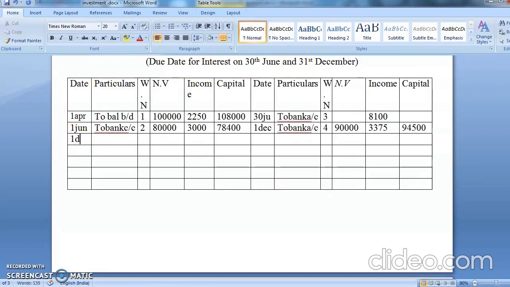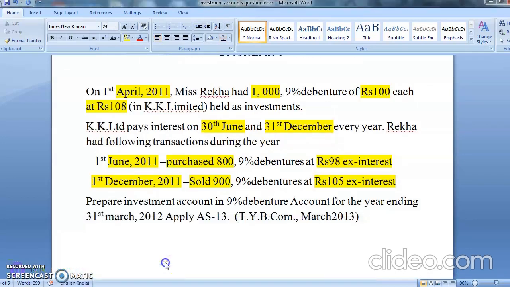So on 1st December, we're going to write here to profit and loss account. Okay, how much is the profit? You are having a profit of 1,300. So by this we have completed the transaction of the sale also.